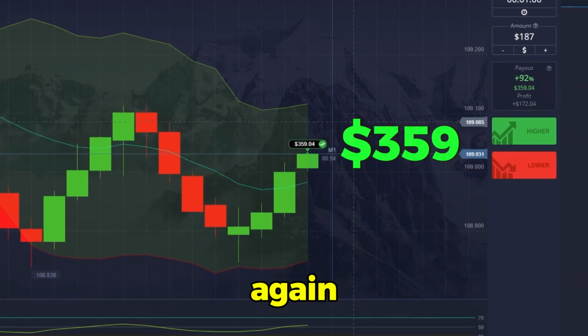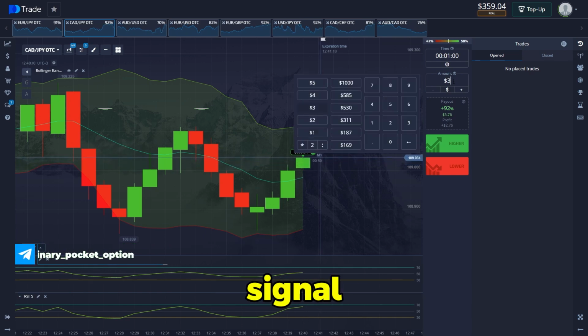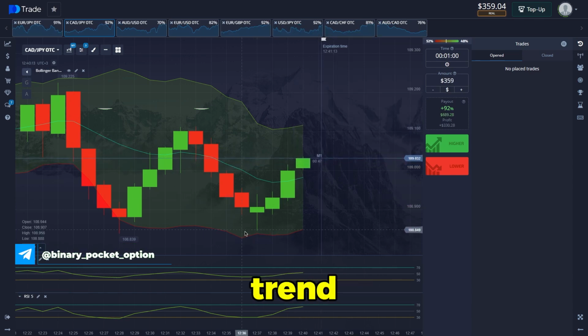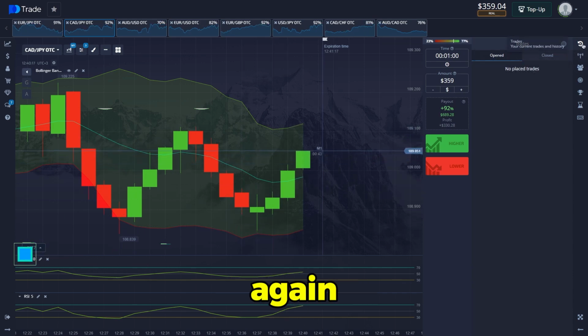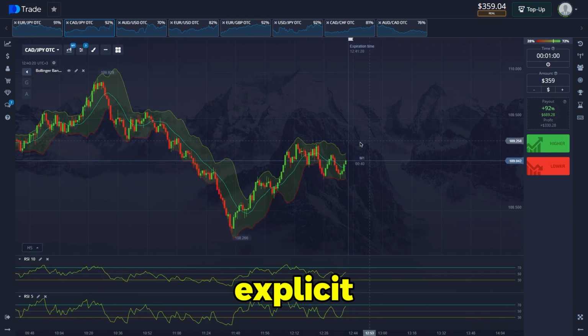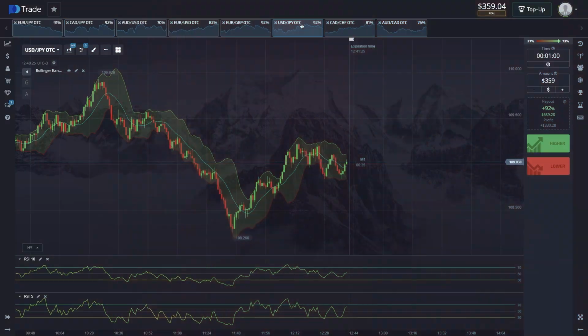And the deal closes again in a positive direction without any problems. Here, we did not have our clear signal directly, but we opened according to the trend. Overall, I was sure that our dynamics would go up. Let's open up again now. I'll try to find a more explicit signal by selecting the following currency pair.